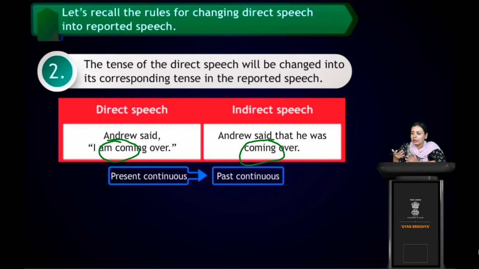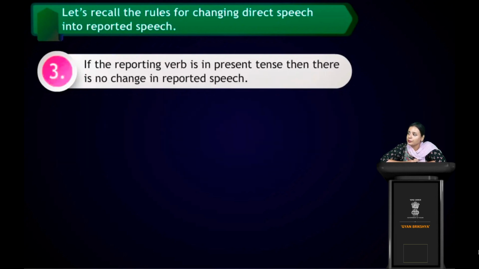In present or in past, the work was going on, the work was in progress, so it's not stopped, right? So we will not change the ing form into any of the tenses. We have to change the verb only. Okay, let's see now the third rule. It's written, if the reporting verb is in present tense, then there is no change in the reported speech. Let's see with the example.